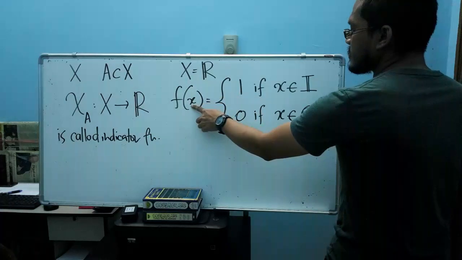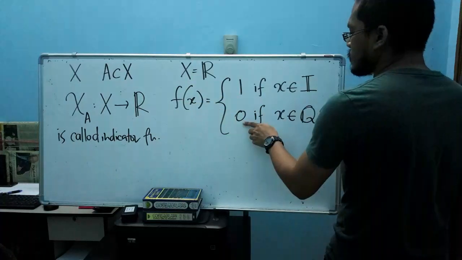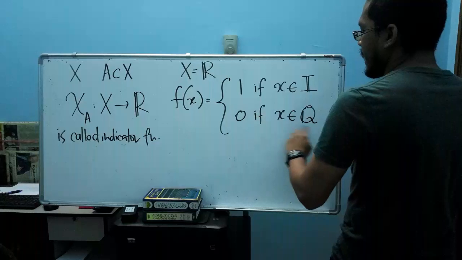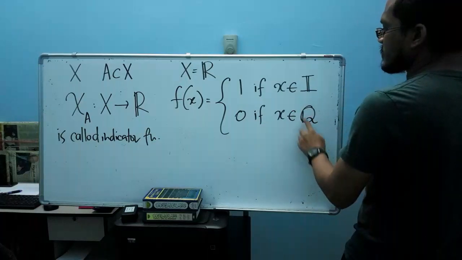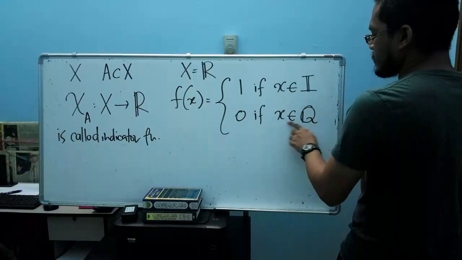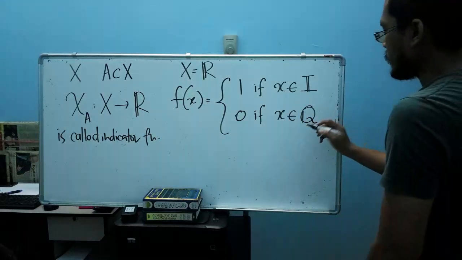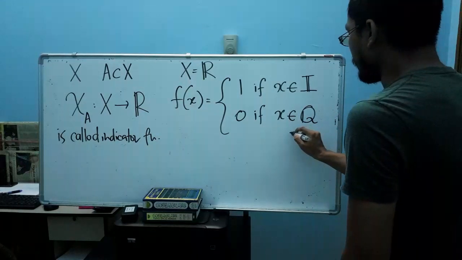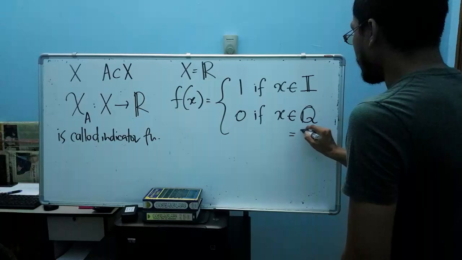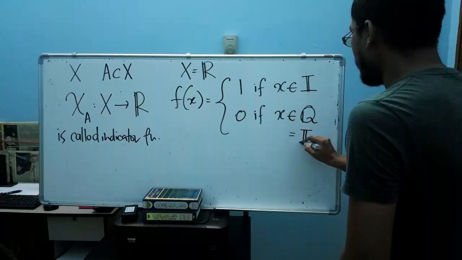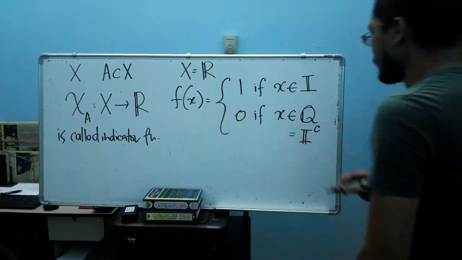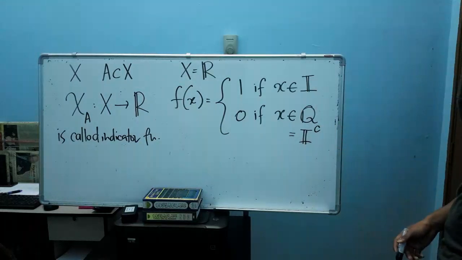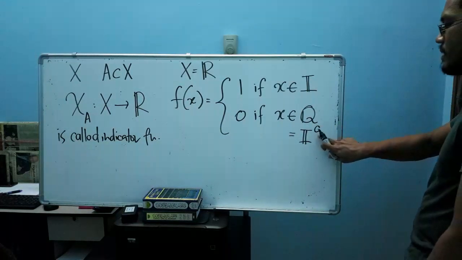If x is a rational number, then this function equals 0. From Q here, I can write this as I complement.